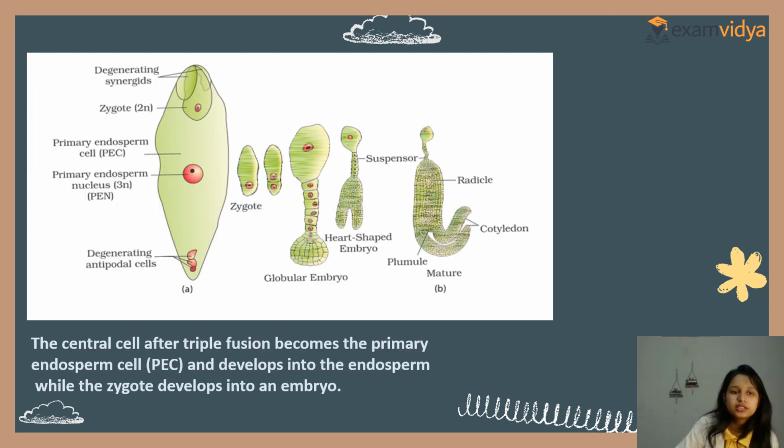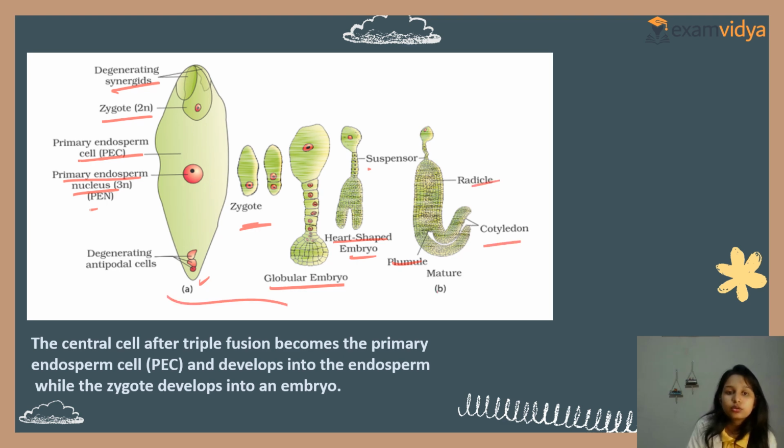Remember, it looks something like this: degenerating synergid, zygote, and the primary endosperm cell formed after fusion, that is PEN. Degenerating antipodal cells. From the zygote come the globular embryo and heart-shaped embryo. This is the suspensor, plumule, and the mature embryo with cotyledon and radicle. This whole thing is very important. Clear? So the central cell after triple fusion becomes the primary endosperm cell, PEN. After triple fusion, what will it become?